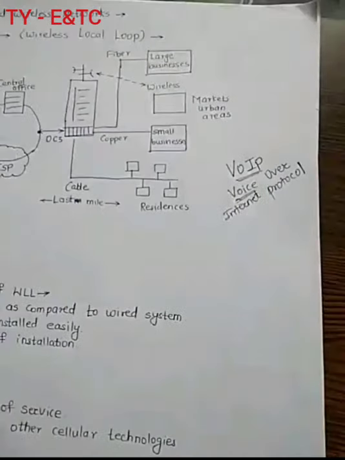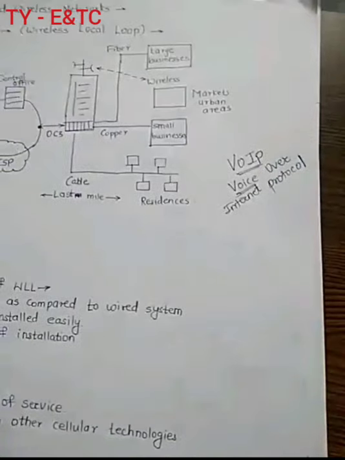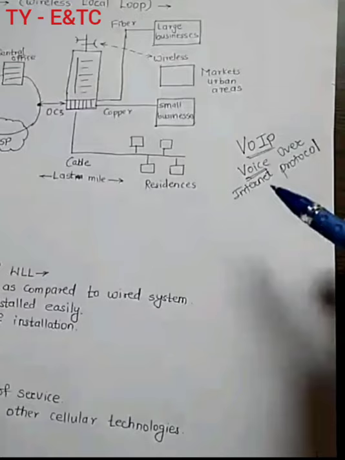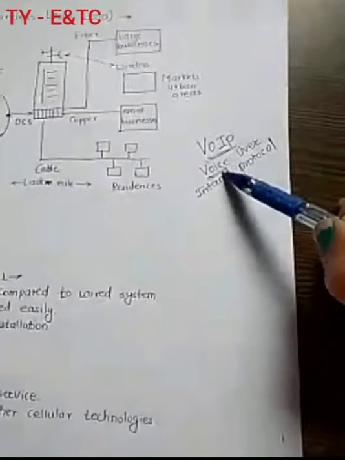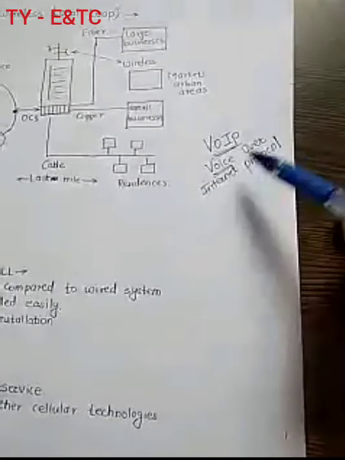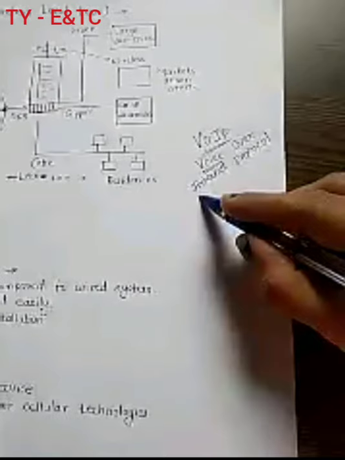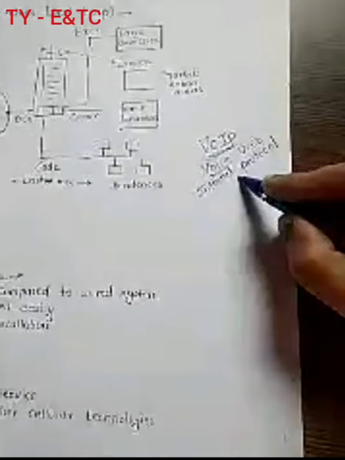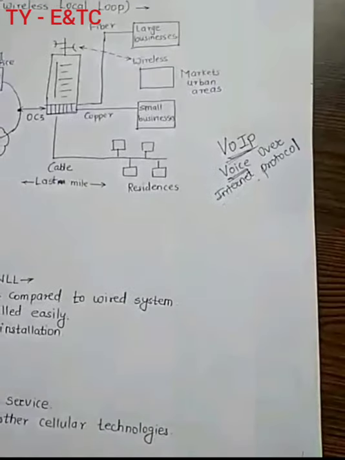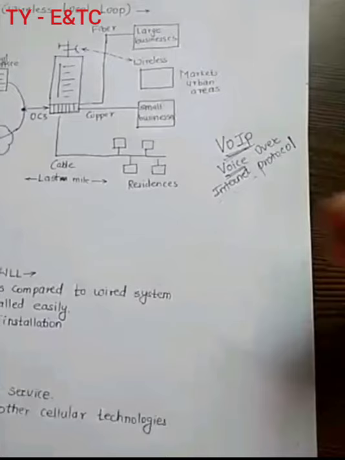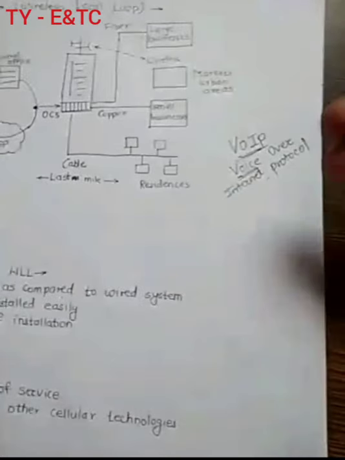But the network you are using is the internet. So whatever voice you are transferring through the internet is called, as the name itself tells, voice over internet protocol. You are transferring voice or video signals through the internet. Some telephone services use VoIP, some TVs, fax, okay? So they can use this kind of service.